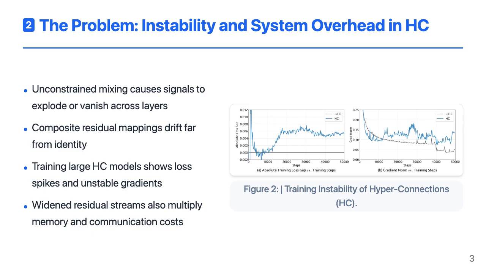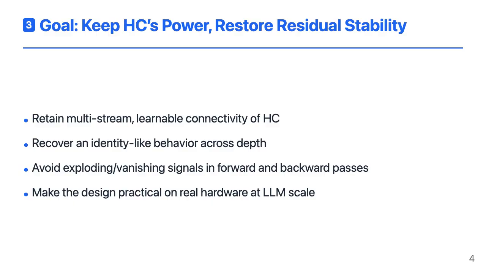Second, widening the residual stream isn't free at the system level. You now have to move and store n times more residual data, which increases memory access, GPU memory footprint, and pipeline communication. So HC gives you more expressive topology, but at the cost of both numerical stability and hardware efficiency. The core question in this work is, can we keep the expressive power of hyper-connections without sacrificing the stability that made residual networks so successful?